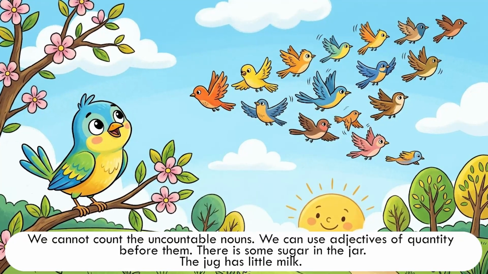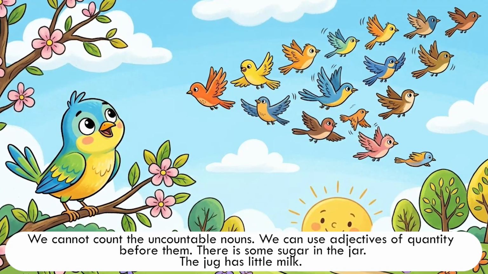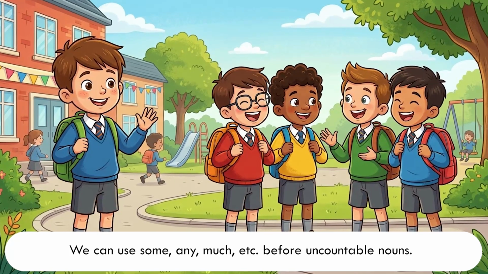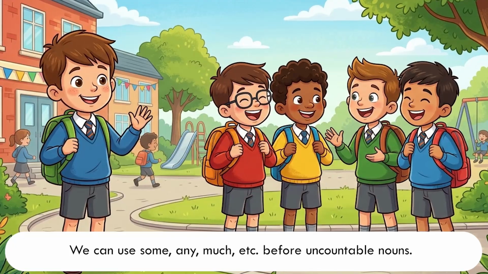There is some sugar in the jar. The jug has little milk. We can use some, any, much, etc. before uncountable nouns.